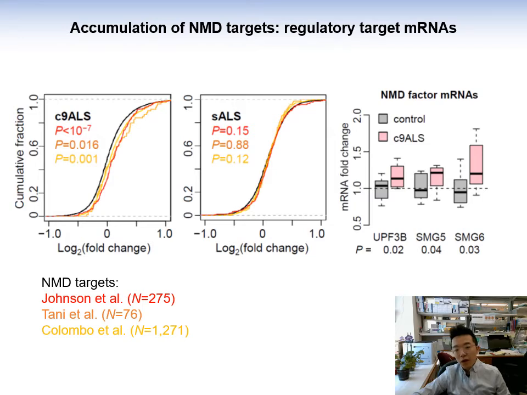Aside from RNA quality control, NMD also regulates the abundance of a subset of perfectly spliced mRNAs. When we quantify the abundance of these previously defined regulatory targets of NMD, we again see a global increase in abundance, but only in C9 but not in sporadic ALS cases. Among these regulatory targets of NMD are the mRNAs that encode NMD factors, which is a known regulatory feedback mechanism. Consistently, we did see an increase in the mRNA abundance of several known NMD factors.